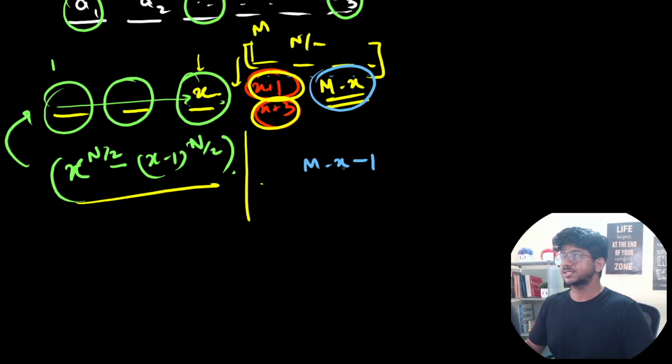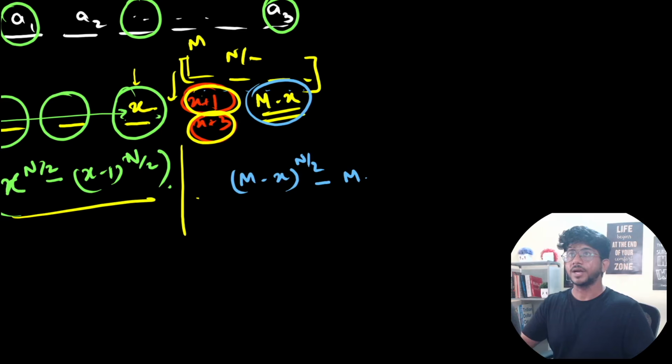So m minus x over here for x plus 1, obviously. All these colors are available to the power n by 2, minus, if you don't even use x plus 1 over here as the smallest element, you would have m minus x minus 1 as to the power n by 2. This is what will be there.